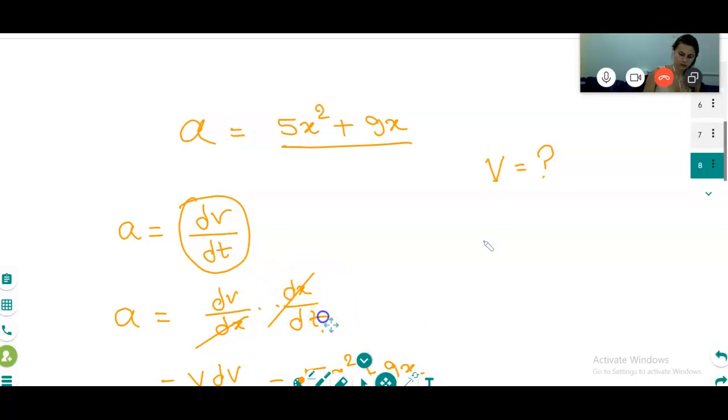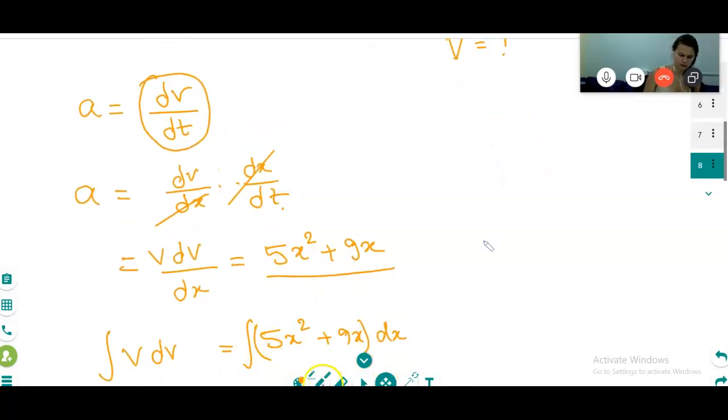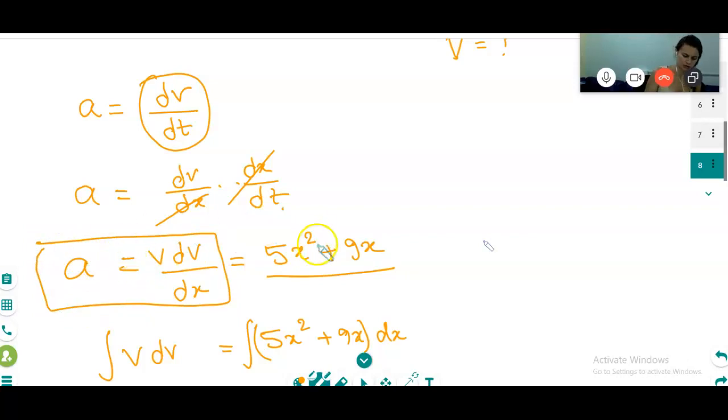Okay, see, this is a I have written here. a is equal to this. Correct? And all of this is correct? All this is correct.